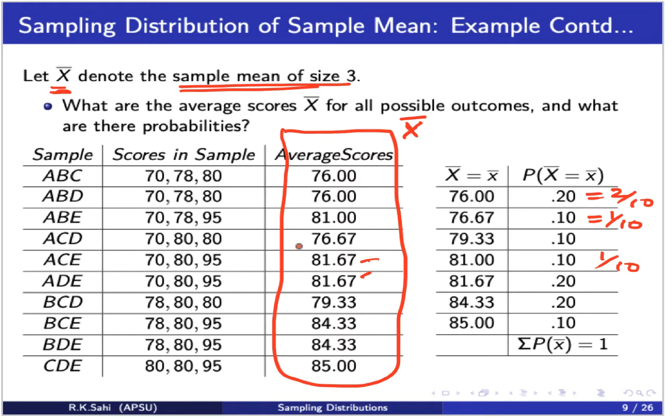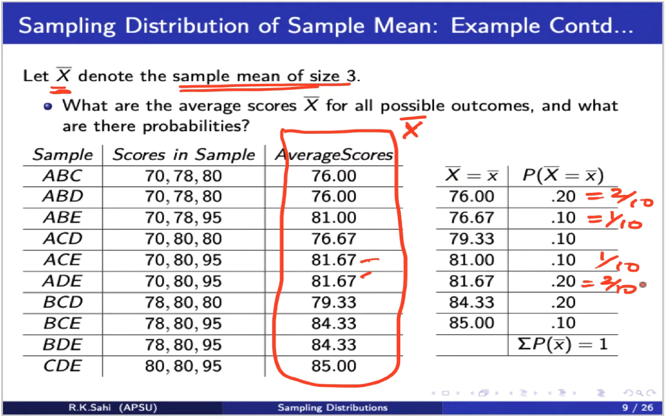So out of these 10, what is the probability of getting 81.67? 2 over 10. Similarly for 84.33 and 85. Remember that the sum of all these probabilities is always going to be 1, and when you add these, it equals 1. So we have found the average scores for all possible samples of size 3, and also their probability distribution.